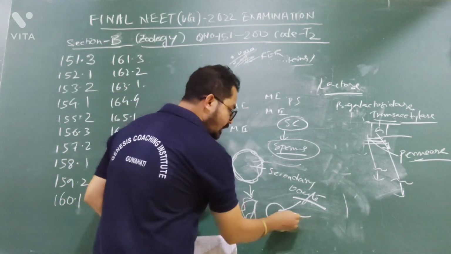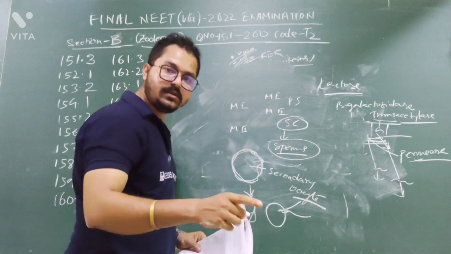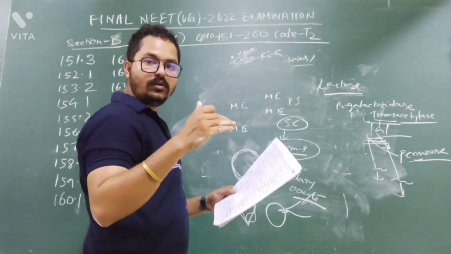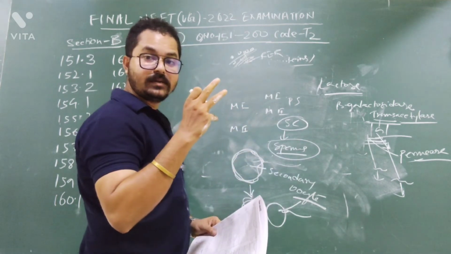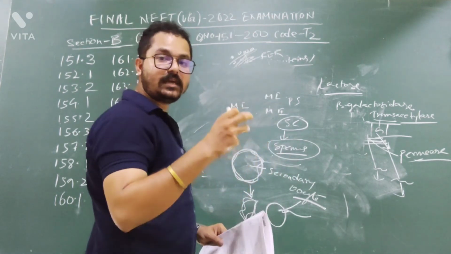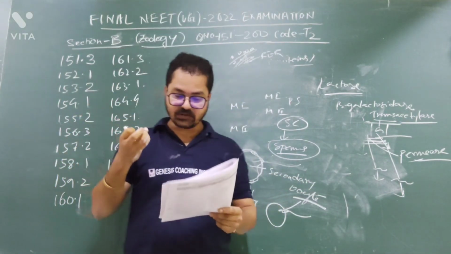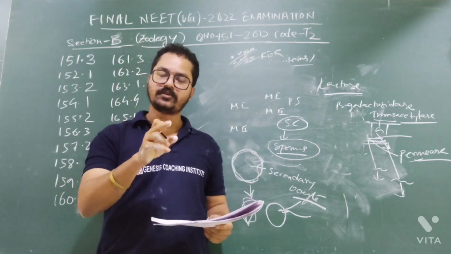Now, when the sperm will come, at the time of fertilization, the secondary oocyte will perform the meiosis division. And at that time, the ovum will become functional and mature. So differentiation of gamete occurs after the completion of meiosis. It is not true for oogenesis. It is true for spermatogenesis.